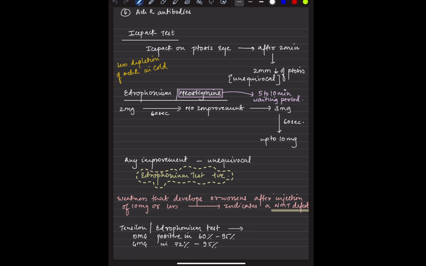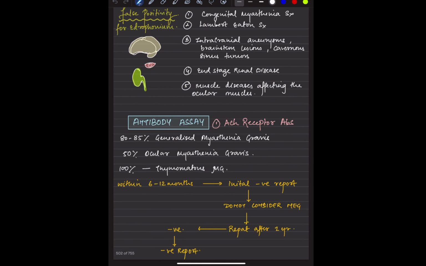If we talk about false positives for the edrophonium test, there are certain conditions like congenital myasthenic syndrome, Lambert-Eaton syndrome, intracranial aneurysms, brainstem lesions, cavernous sinus tumors, end-stage renal disease, and any of the muscle diseases. This is very important for people preparing for INI, since these questions are asked in INI. For the antibody assay, I will go for acetylcholine receptor antibody.